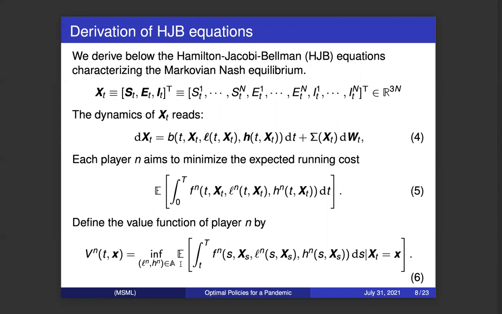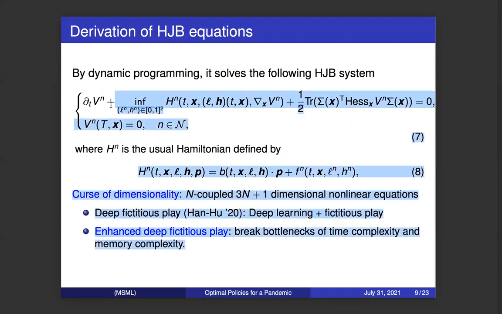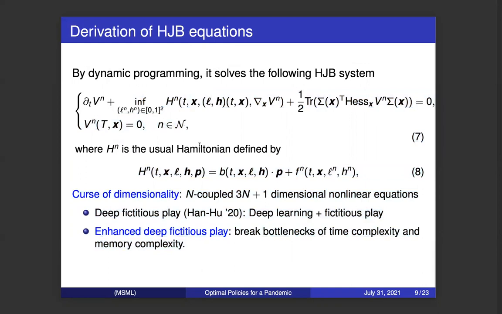To get the HJB equations, we define the value function of each state by equation 6. Basically, the value function is defined as the infimum cost of each state. The value function satisfies the HJB equations as equation 7 shows. So this is the equation for state small n. We have capital N states in total. So in total, there are N coupled nonlinear equations. For each equation, the dimension is 3N plus 1 because we have SEI and also have time. So it's a very high dimensional stochastic game.